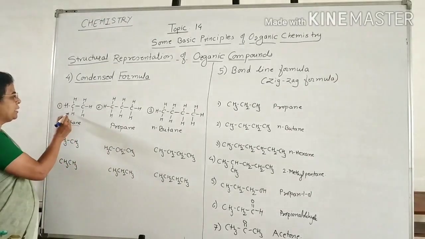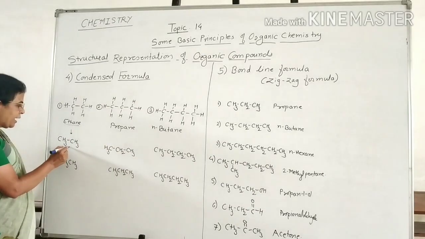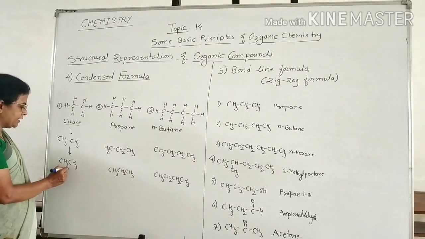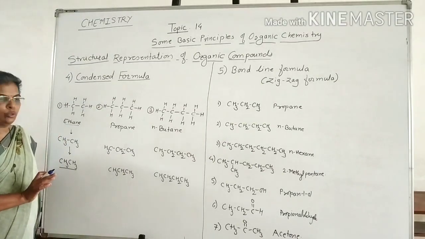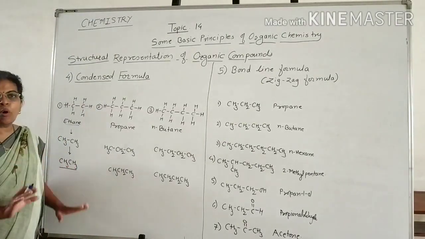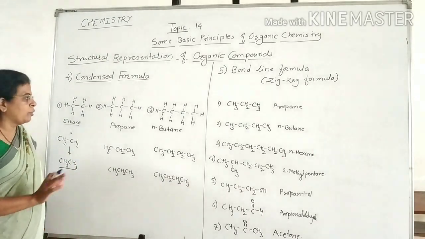This is ethane, CH3, CH3. The condensed structure of ethane can be written as CH3, CH3, or it can be represented like this, CH3CH3. That is, this carbon-carbon bond is also not shown. There is no bond between any two atoms shown in the condensed formula.